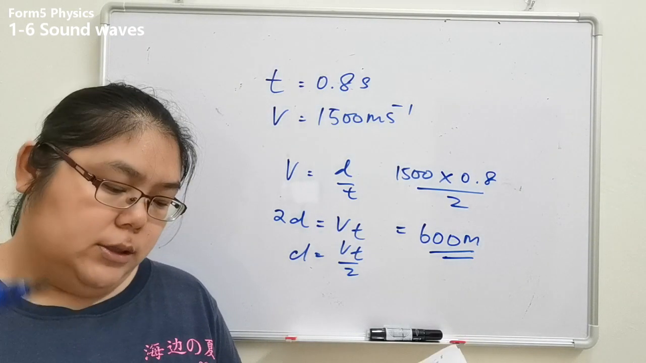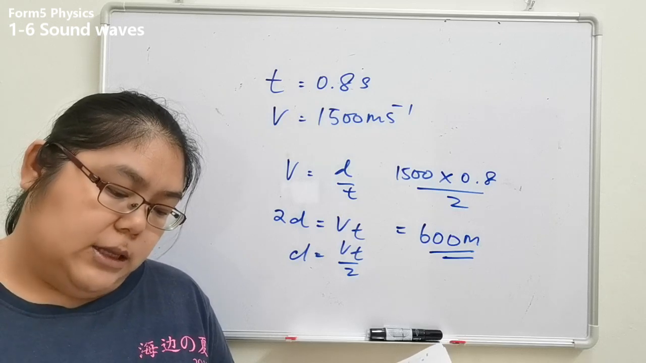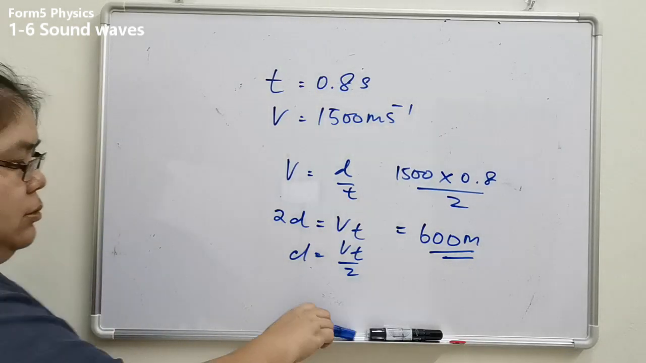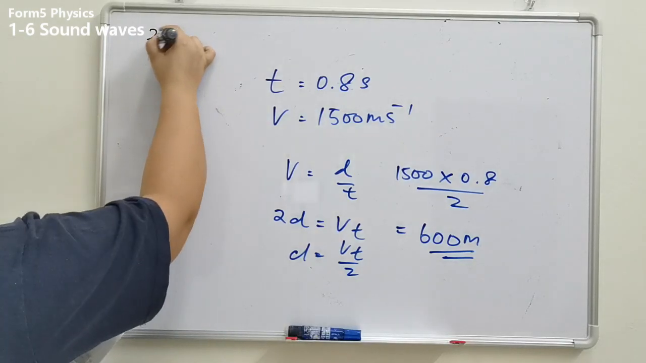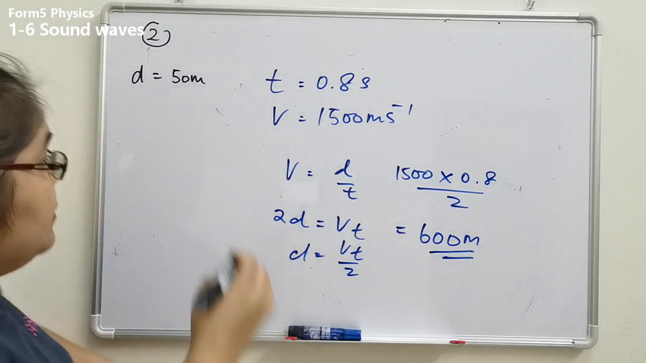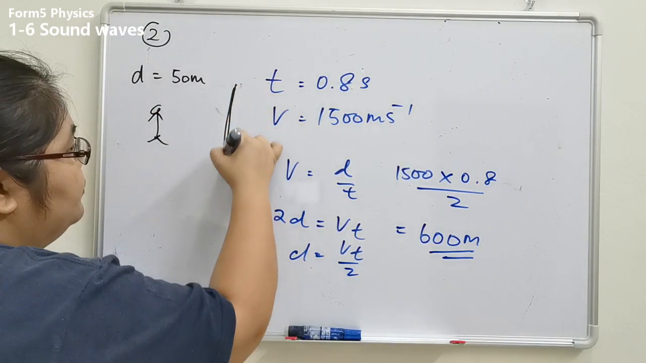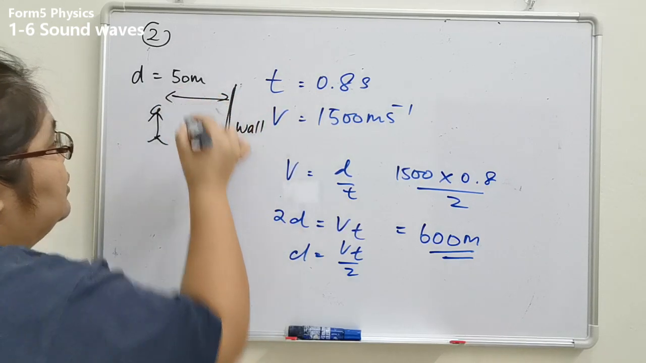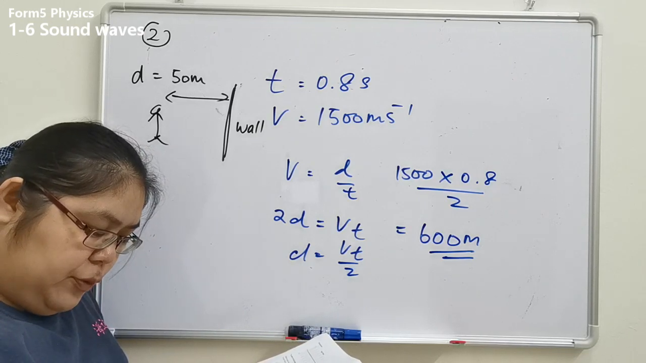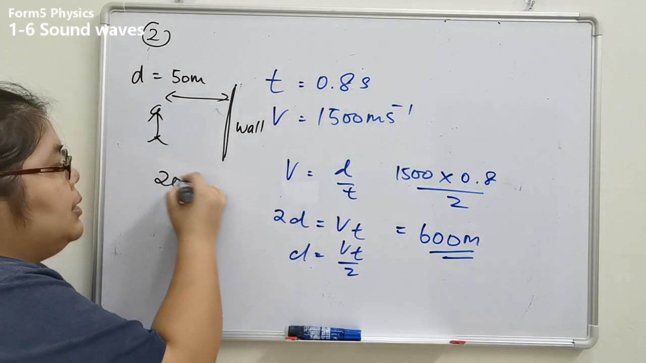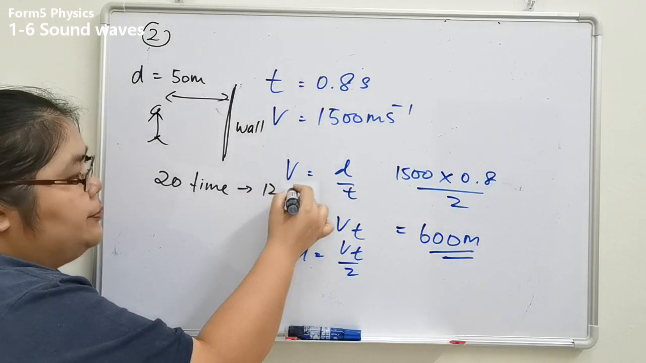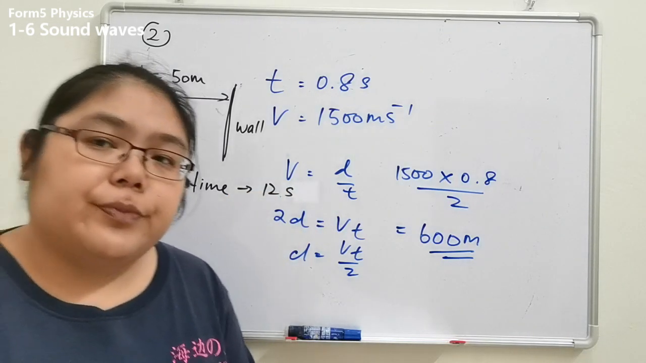Okay, now we go to the second question. A man stands in front of a fairly large flat wall, distance 50 meters. The man is standing here, and this is the wall. This one is a distance of 50 meters. Now he claps his hands 20 times, and the interval between claps makes 12 seconds in total. Come and back, 20 times. So I need to find out for 1 time.